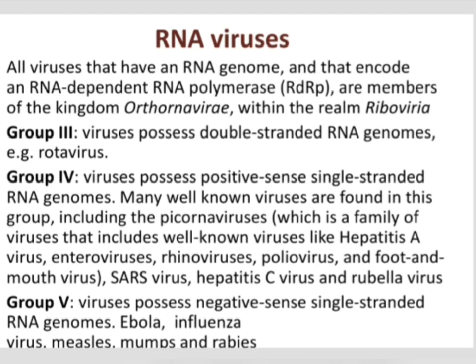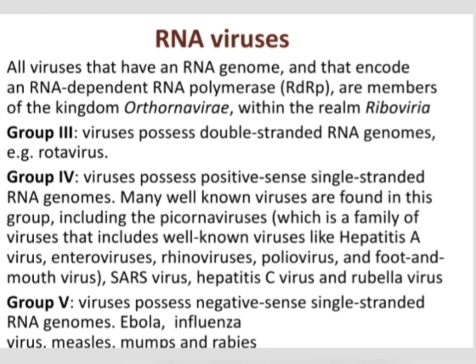So here the kingdom names end with virae, and the realm names end with viria. Then group 3 viruses possess a double-stranded RNA genome, for example rotavirus. Group 4 viruses possess a positive, single-stranded RNA genome, and many well-known pathogens are included in this group, human pathogens like picornavirus.